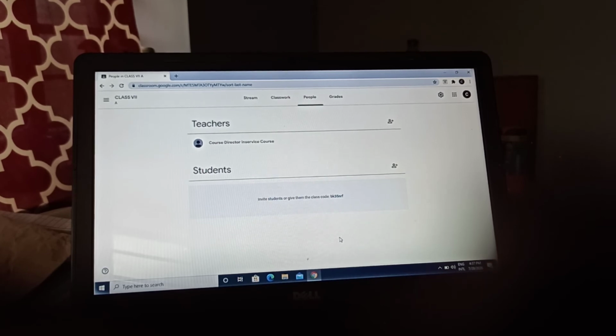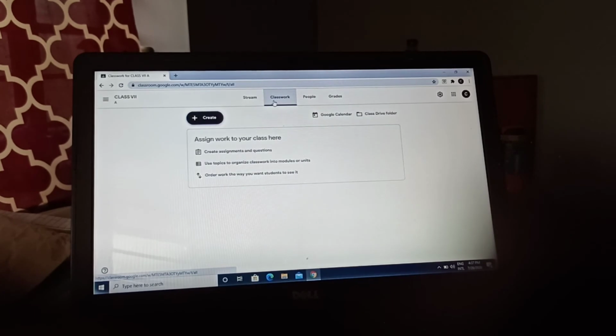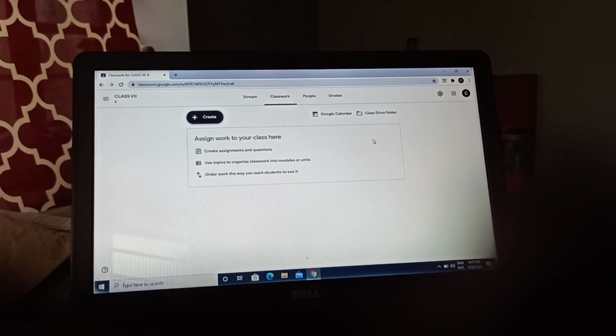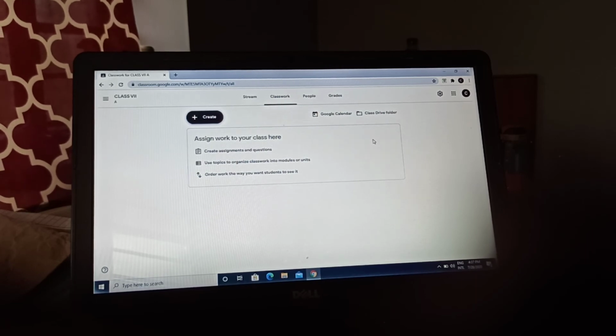Okay, so this is very easy. Again, whatever information you want to give, you can give. And if you want to put class work, you can see so many things are there. Here you can see assign work to your class, create assignments and questions, use topics to organize class work into modules or units, and order work the way you want students to see it. Means there are various settings.